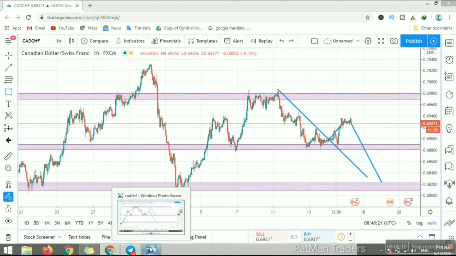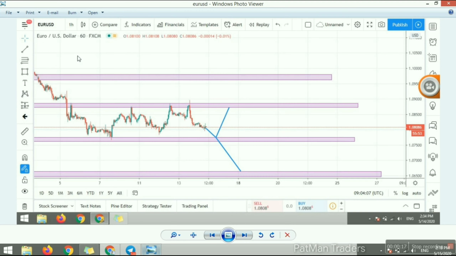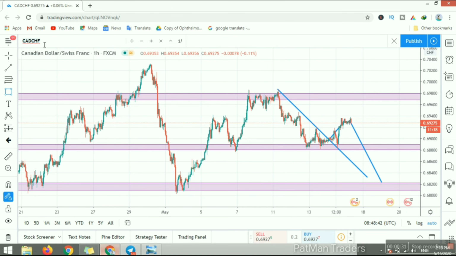First, we will see the yesterday forecast. First, we will take Euro USD. I told Euro USD yesterday the next move is the next support zone and then it will go to the resistance zone. So what will move on? We will see in the chart.